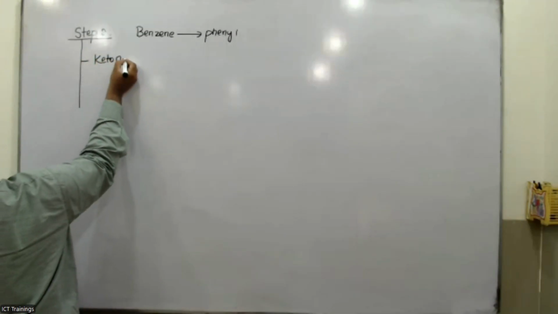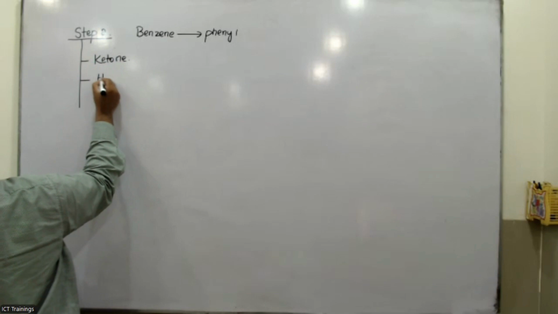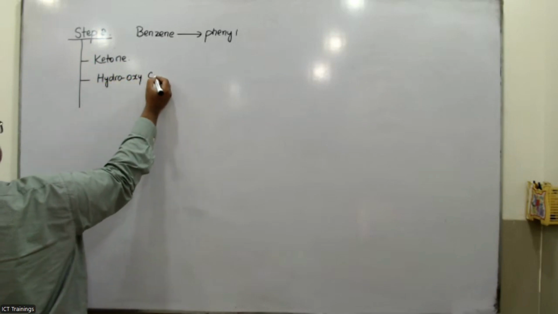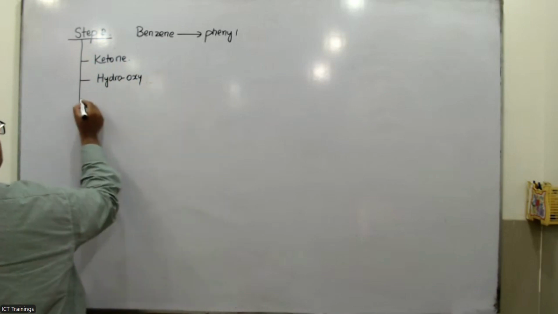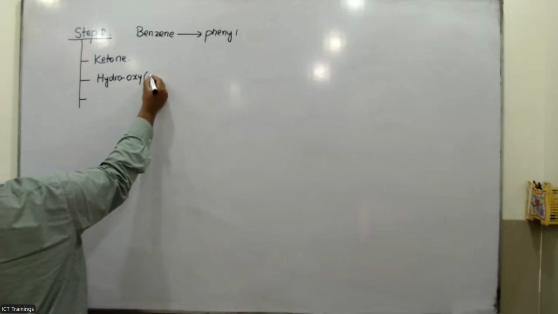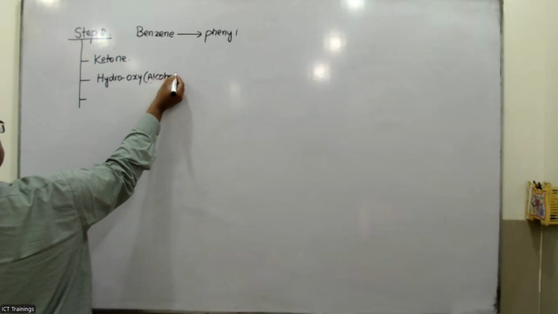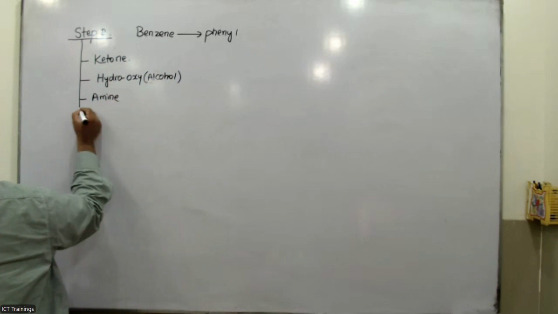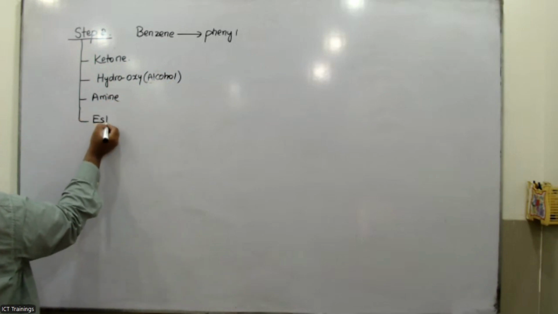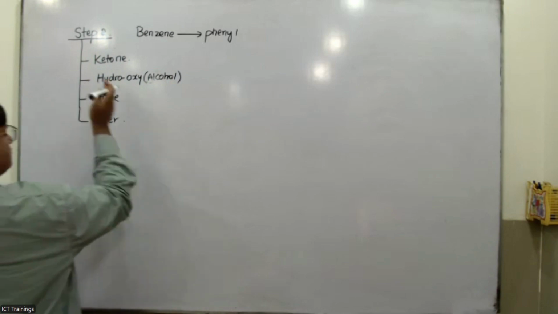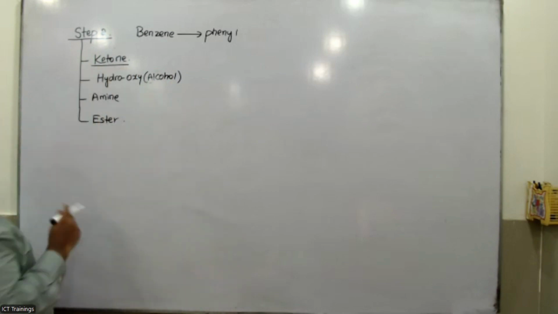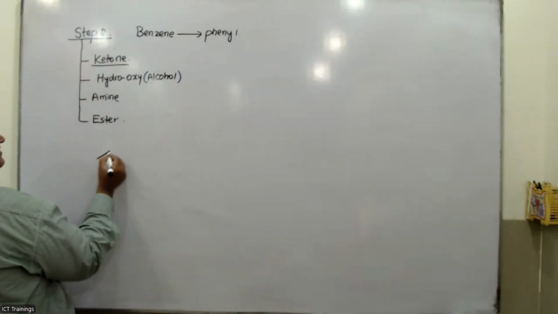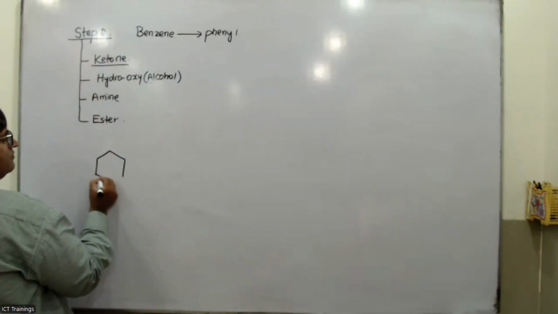It is used for ketone, for hydroxy compounds, where hydroxy means an alcohol type of group, and then the amine group, and then ester. Now ketones we have done. I told you how to name the ketones if you have benzene. Let me tell you one more time.